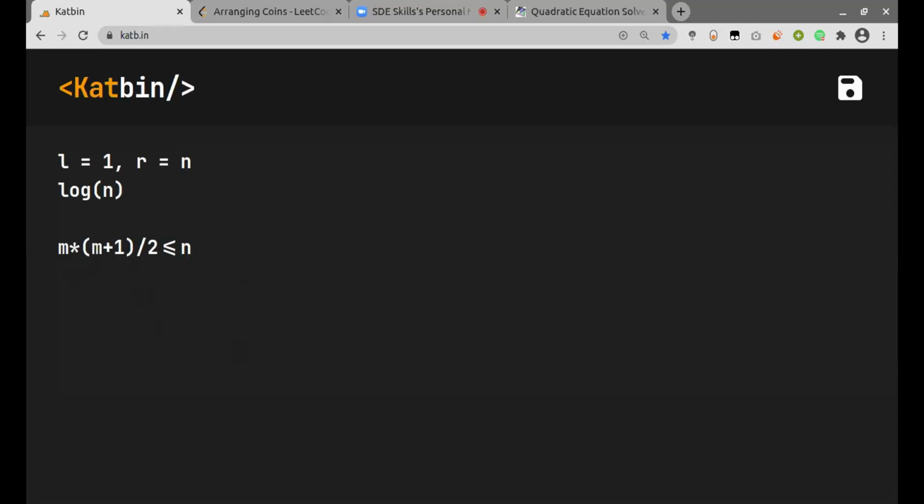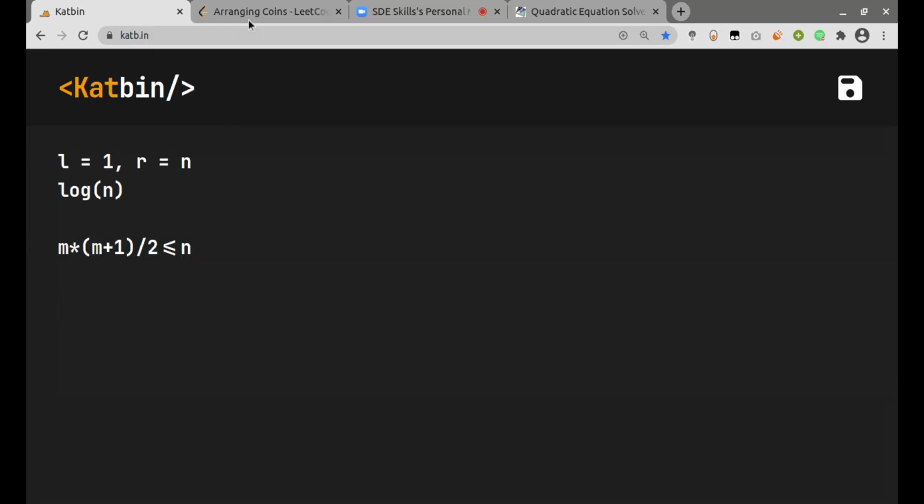So the same algorithm is used for finding the square root of a number. He's trying to find the steps. He takes the steps and he checks how many coins are consumed for that step. So therefore, he's using m into m plus 1 by 2. So we are binary searching on our final answer itself. This is how we can take this.